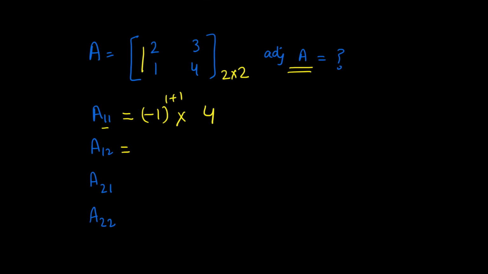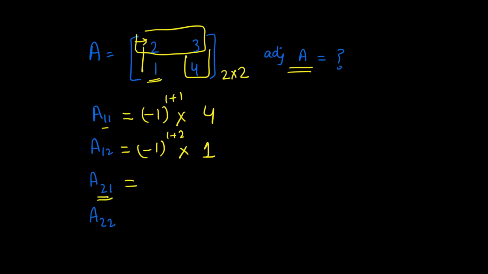But it's only one element, so it remains the same. You can find determinant on this. Now A12 is what? Minus 1 to the power 1 plus 2 times elements other than row 1 and column 2. So if you eliminate this and this, it is left with 1. Make sense?